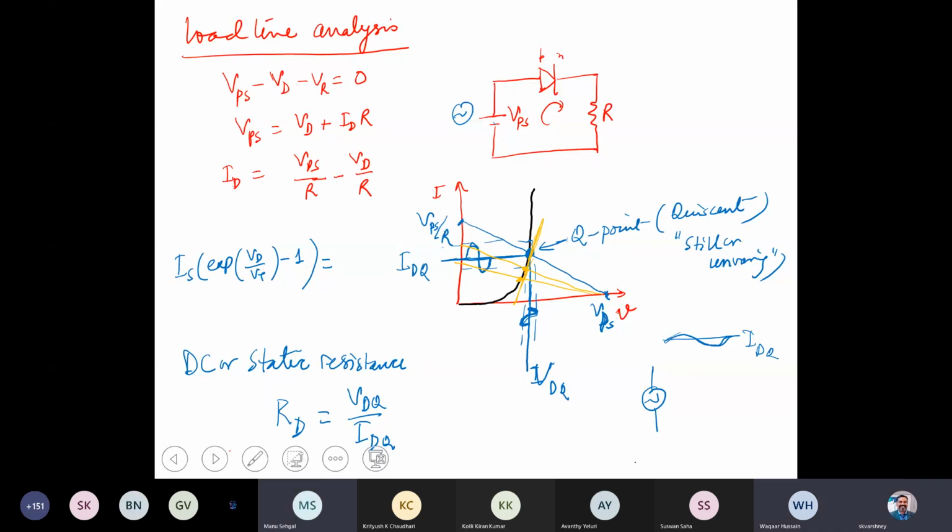Sir, in this curve, is it the voltage drop across the diode? Voltage across the diode, yes, you can say voltage VD, the voltage applied across the diode. If I find out the voltage at this point with DC, it is fine, that's V gamma, but when you apply a time varying component on this side, the voltage across the diode would vary as per the signal you apply. Okay, sir.